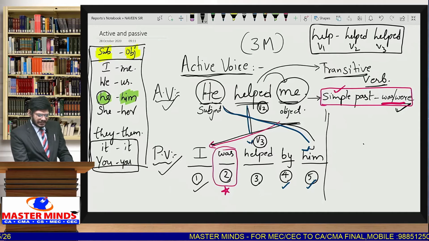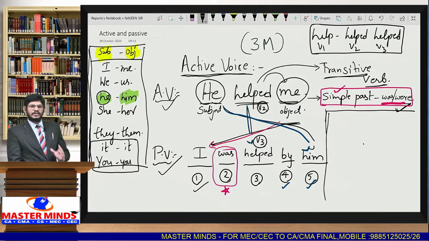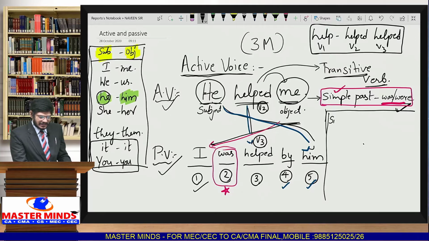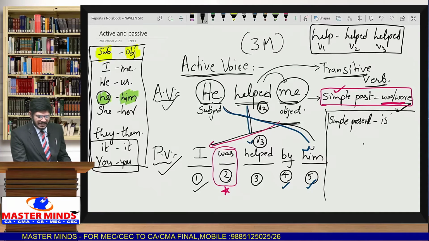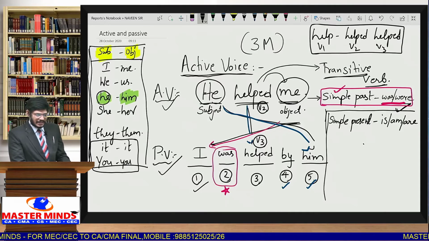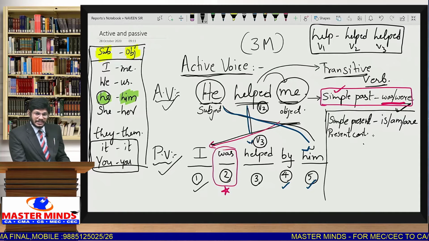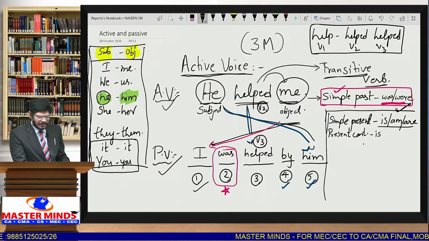Whenever the given sentence is in a certain tense, based on the tense we have to identify the passive voice helping verbs. Whenever the given sentence is in simple present, we use the helping verbs is, am, are. The helping verbs must be is, am, are. Next, whenever the given sentence is in present continuous, the helping verbs are again is, am, are.